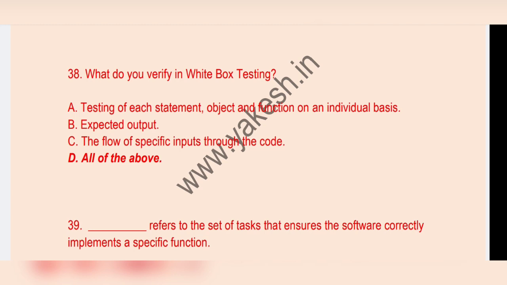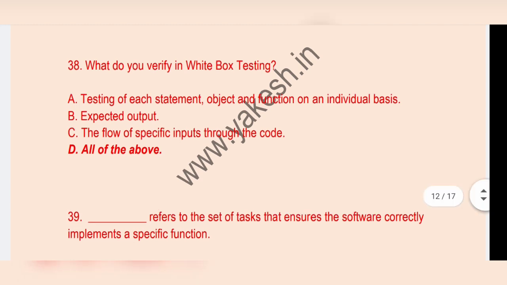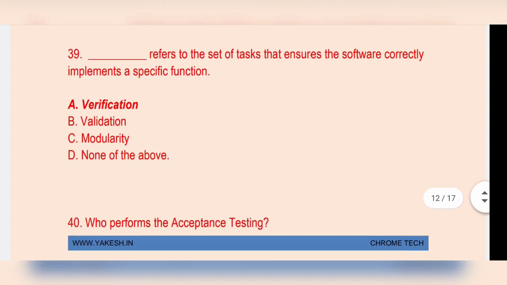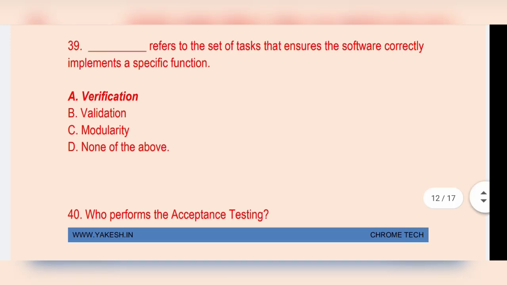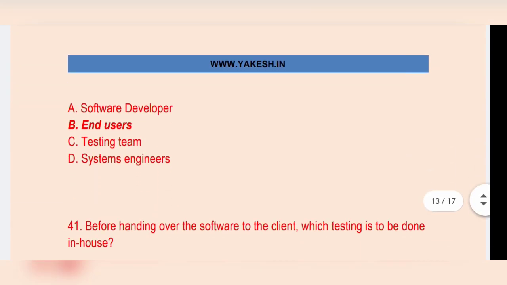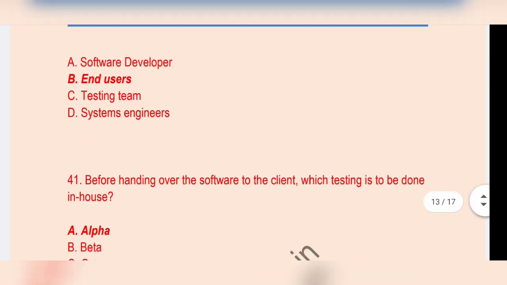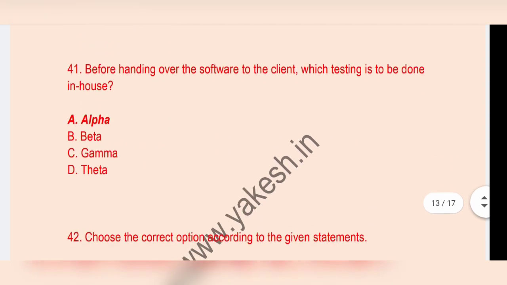What do you verify in white box testing? Option A, all of the above. Testing each statement, object and function on an individual basis. Option D, all of the above. Verification refers to a set of tasks that ensures the software correctly implements a specific function. Option A, verification. Who performs the acceptance testing? End users. Before handing over the software to the client, which testing is done in-house? Option A, alpha.